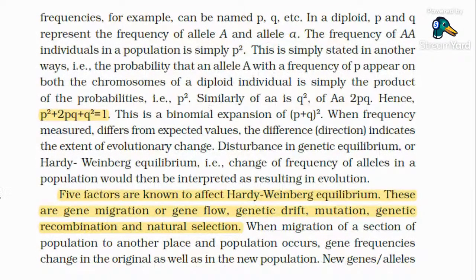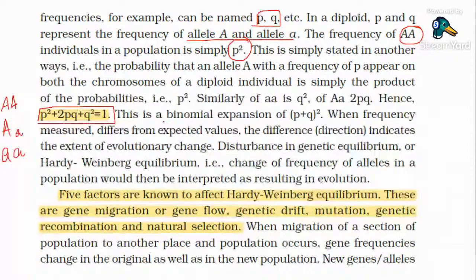So guys, there are two alleles, p and q. In a diploid, p and q represent the allele frequencies of A and a. The frequency of AA, that is capital A, is represented as p square. You just study p square plus 2pq plus q square is equal to 1, where p square is the frequency of capital A, 2pq is capital A small a, and q square is small a. Just understand that. Clear? It is a binomial expansion of (p plus q) the whole square.